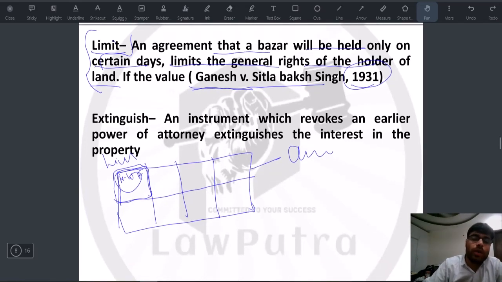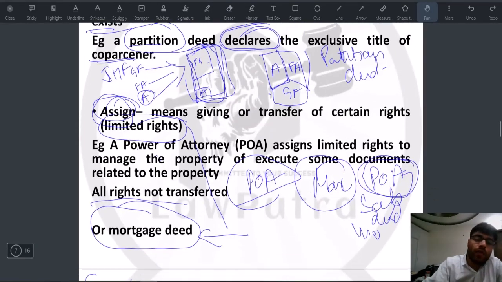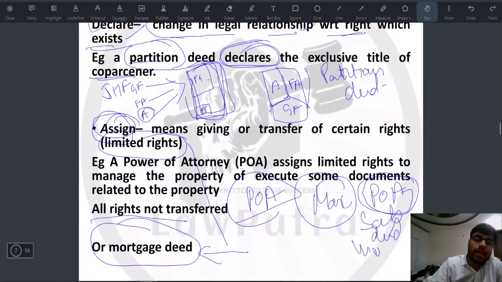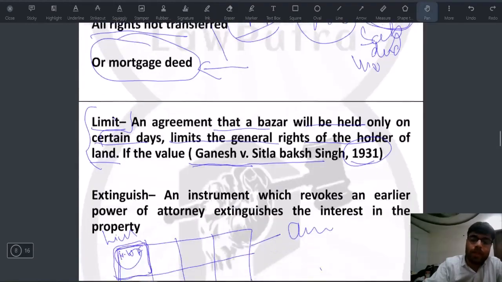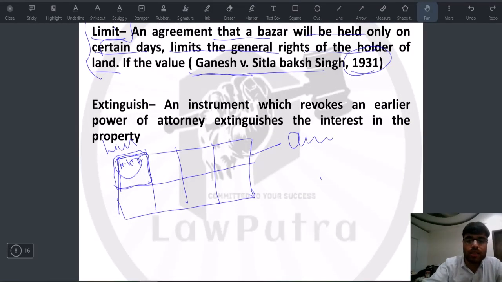Then we have extinguish. Let's say that, as I told you earlier, a power of attorney assigns a certain right. Now this cannot be perpetual; it cannot run for unlimited time. It has to cease. So for that, either in the power of attorney you can specify the time, or else you can create another document by which you will extinguish a particular right.